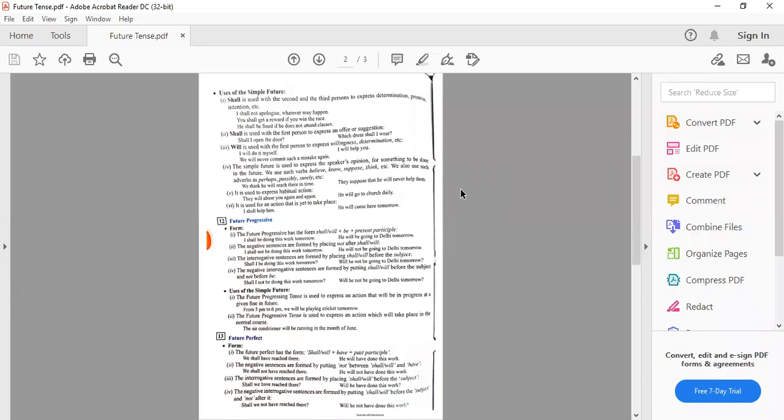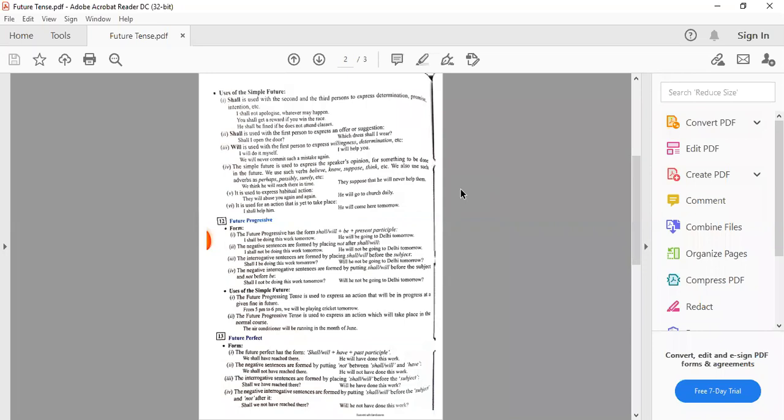Please take care. यहाँ हमारे पास 3 words आ रहे हैं as a verb, will or shall, then be, then first form ing. So you have to note where the not is to be placed. Negative है तो not कहाँ place करना है? Shall I not be doing this work tomorrow? Will or shall in the beginning if it is interrogative form, then subject, then not, then be plus first form ing. Will he not be going to Delhi tomorrow?